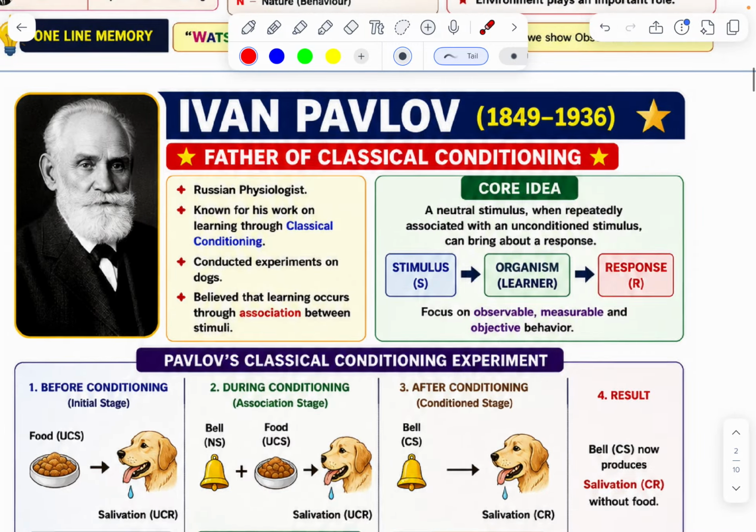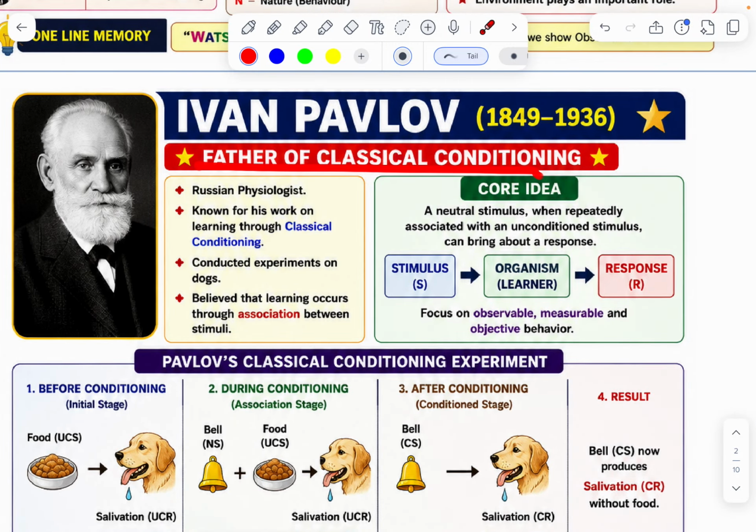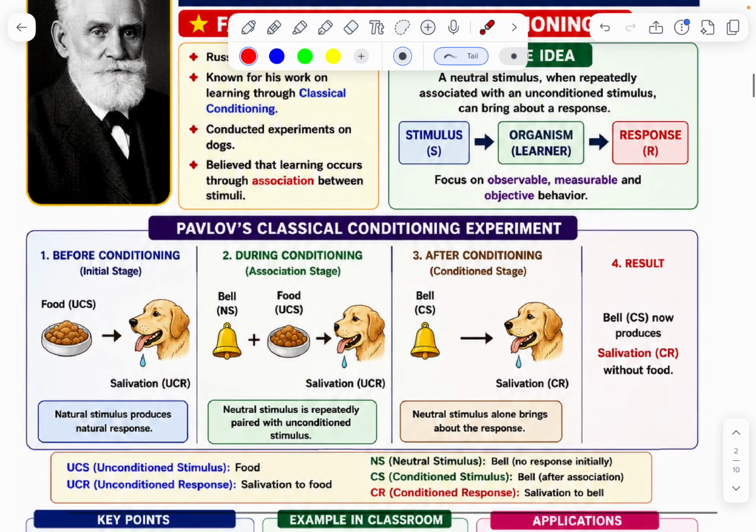Second one, father of classical conditioning, Ivan Pavlov. He is a Russian psychologist. His main work is classical conditioning. He conducted experiments on dogs. He believed that learning occurs through association. Main core idea: stimulus, learner, response.